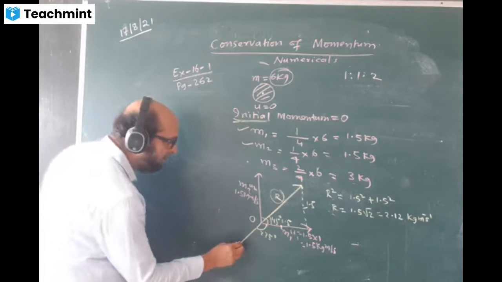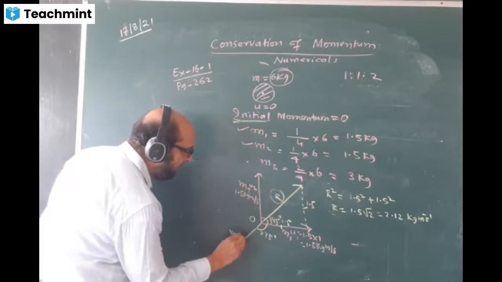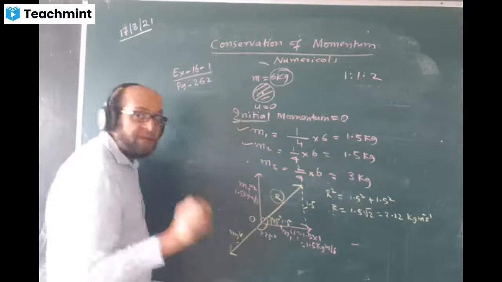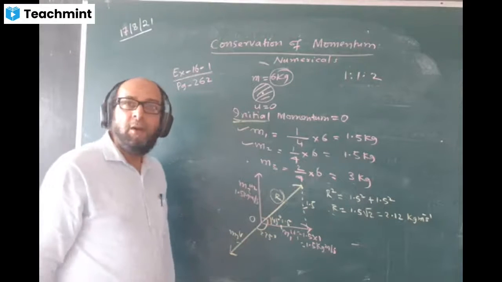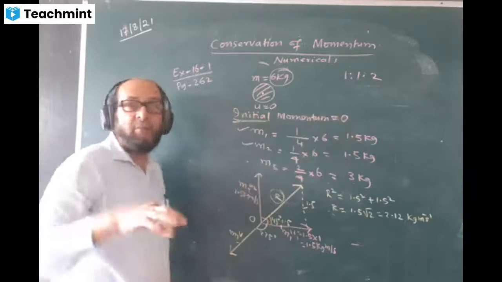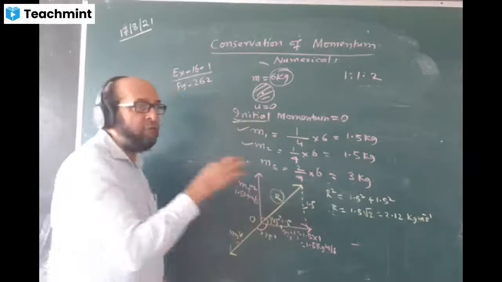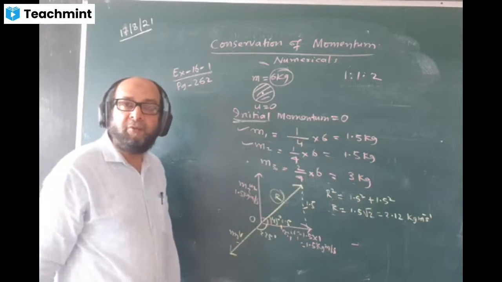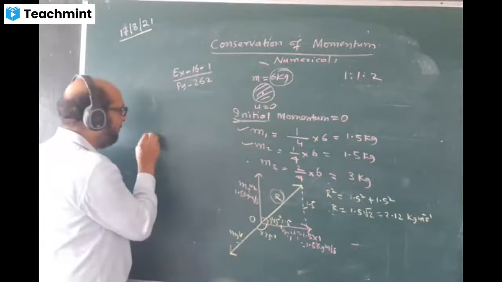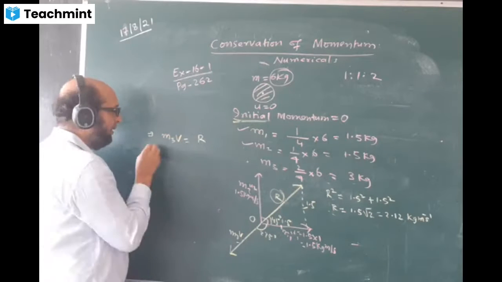I'll take the momentum of this one as M3V, because we know the mass. These two must be equal and opposite to give the answer 0. Why do we want the answer to come 0? Because the initial momentum is 0, the final momentum also must come 0. That is, the total momentum of all the three fragments must come 0. So I'll write, therefore, M3V equal to R.